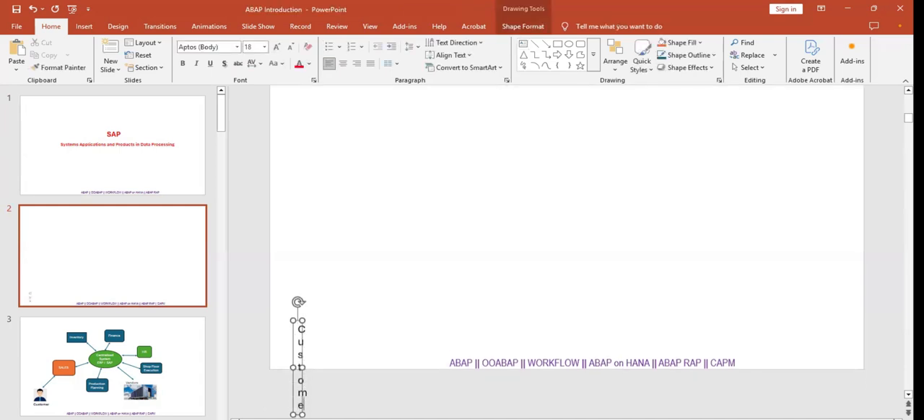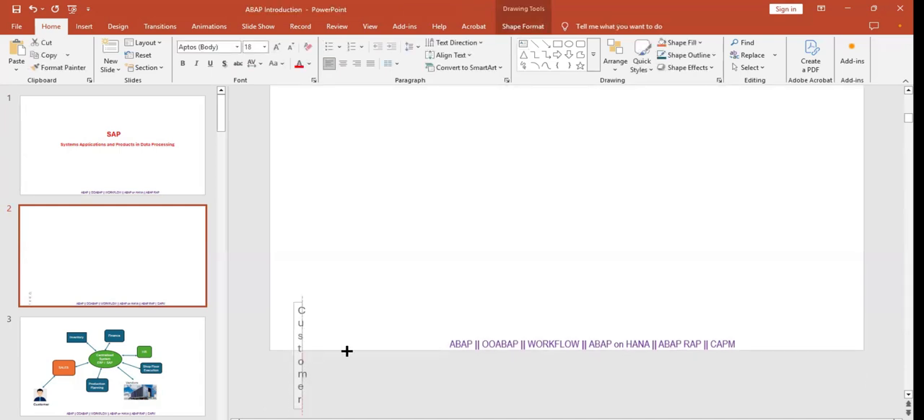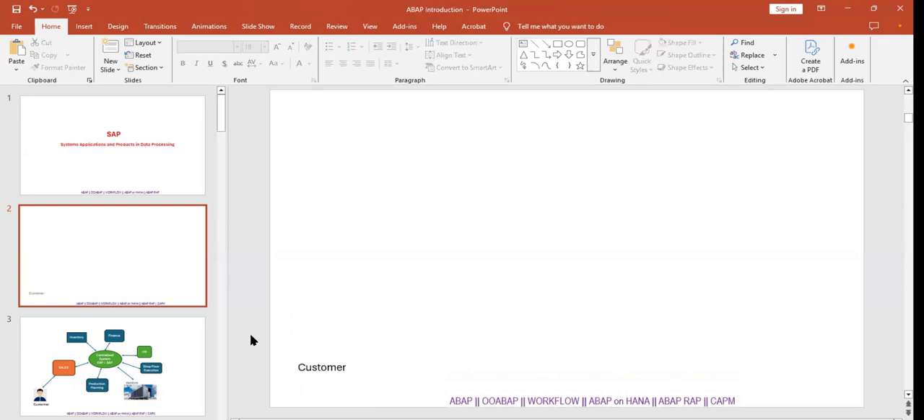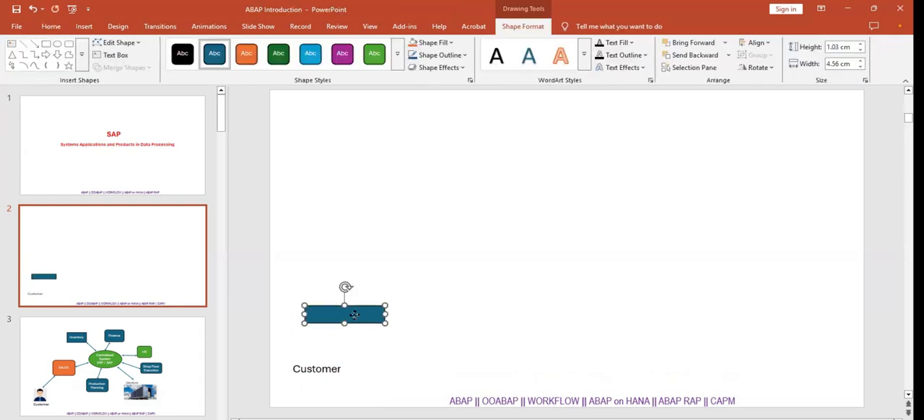Suppose you are the customer. You want to buy a laptop. What will you do? I go to the store and I will order. You are going to the store, and let me take one example. The store contains different departments. We are going to interact with the sales department, right? There's a salesperson.